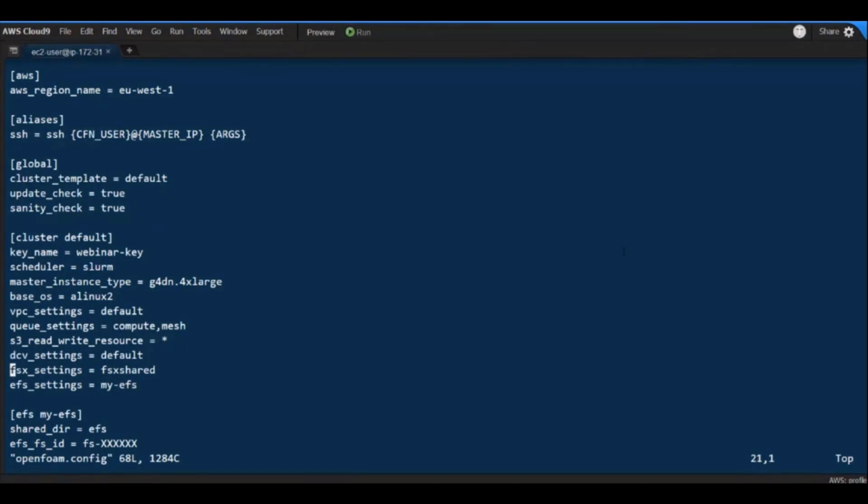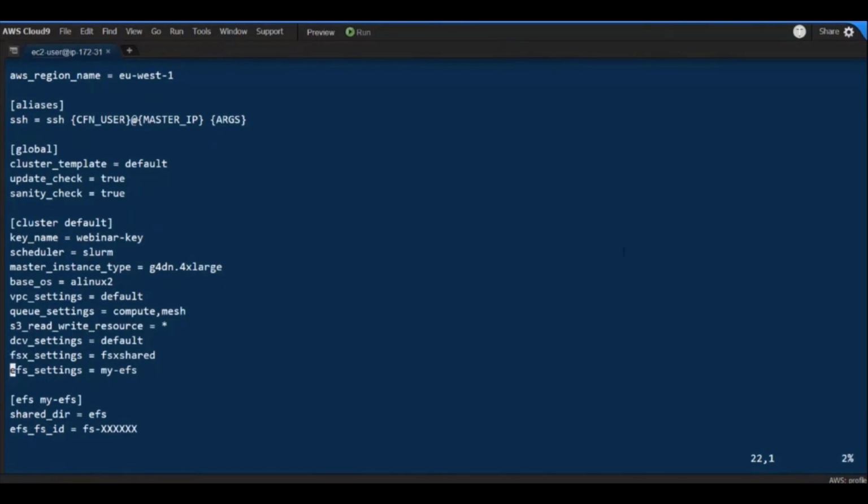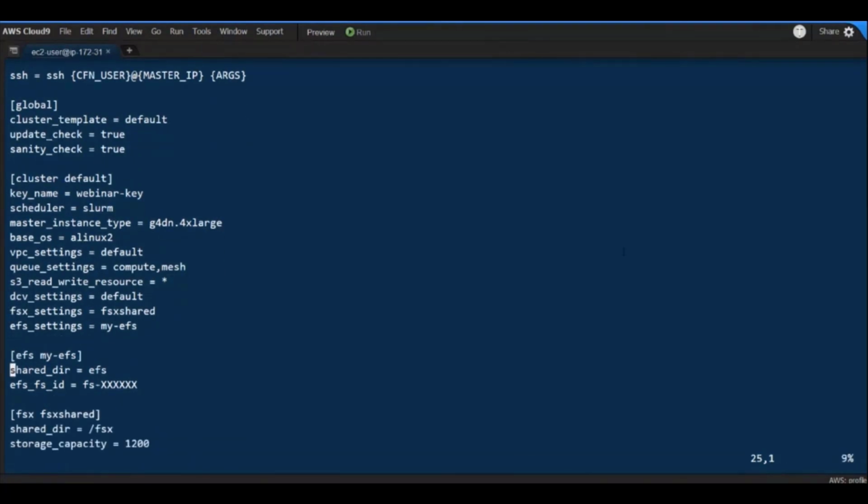So let's scroll down a little bit. The first section we encounter is EFS. So here I'm asking ParallelCluster to automatically mount my EFS. And this is very convenient if you want to share the binaries of the application across multiple installations. Of course, you have to replace the XXX with the ID of your EFS.